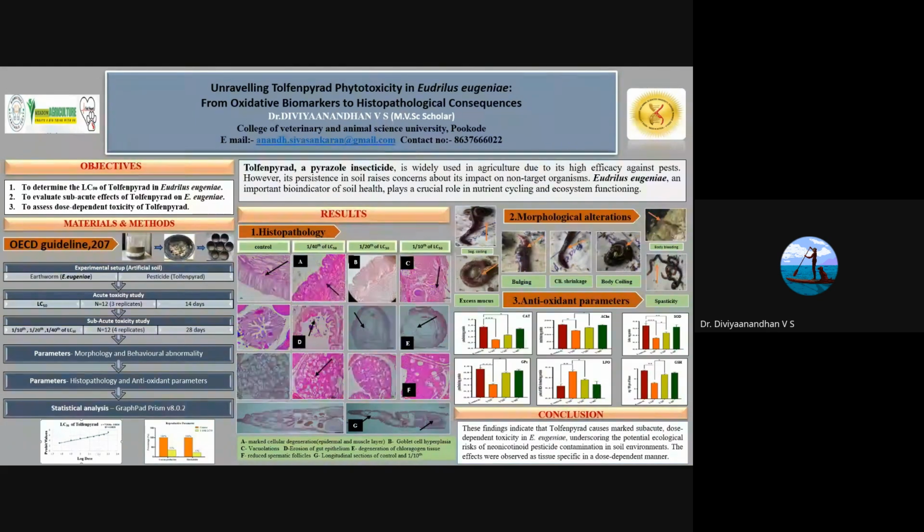There was a decrease in the production of MDA, which indicates decreased lipid peroxidation, and there was a statistically significant increase in catalase, SOD, acetylcholinesterase, GPx, and GSH, which all indicate that the toxicity was dose-dependent. Moreover, there was a significant difference between the high dose and the moderate dose, which states that the toxicity is more in the high-dose group.